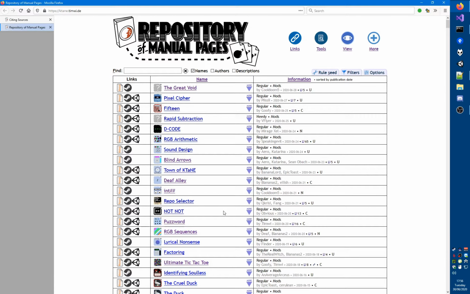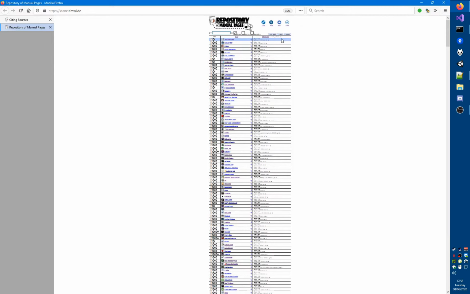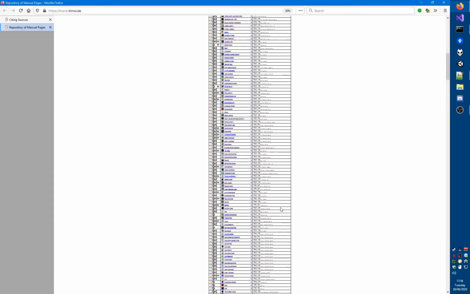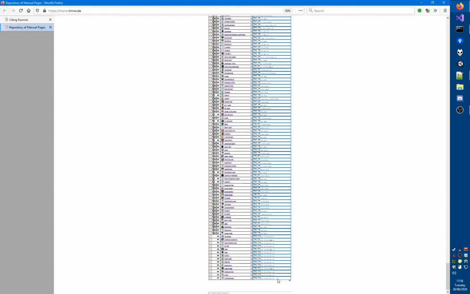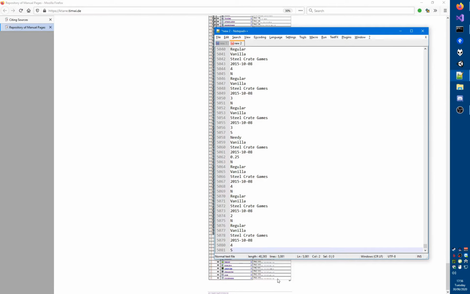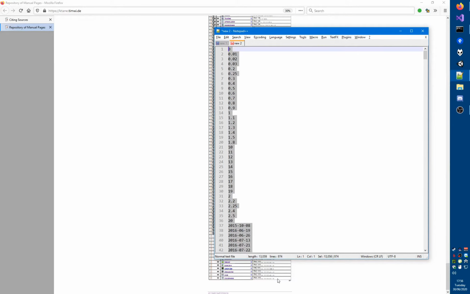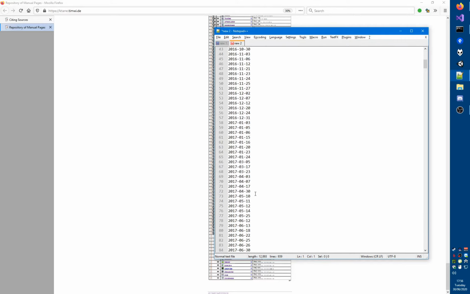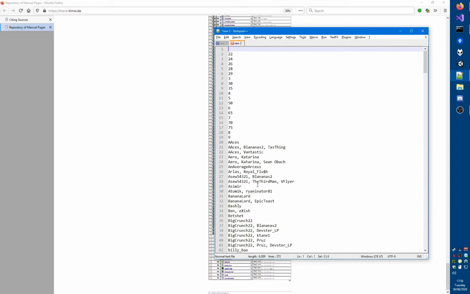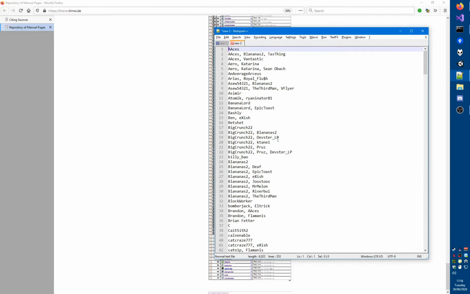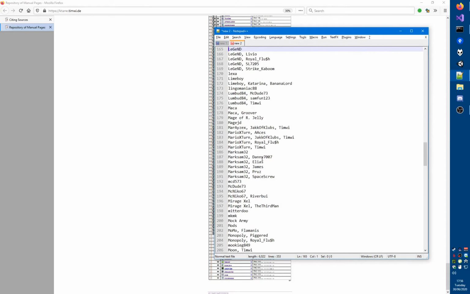Alright, let's take a look at the list of authors. You know what? How about this? I'm just going to take the entire list of information about all of the modules. Let's scroll all the way to the bottom, copy all of this, and take all of the author names. So first of all, let's uniqueify this. Let's get rid of all of the Twitch play scores, all of the publication dates. These are the authors that are listed.